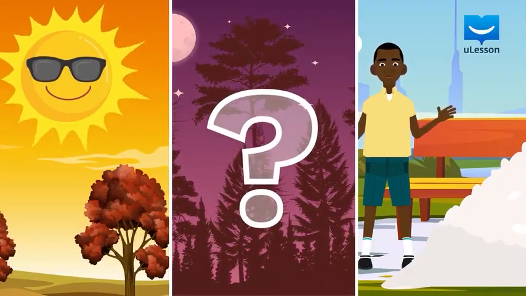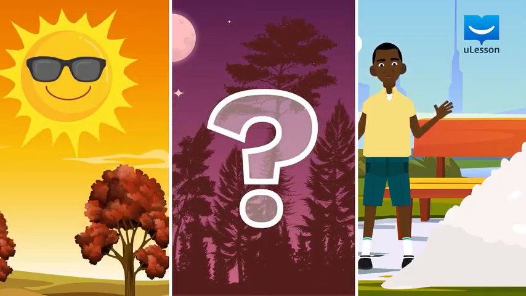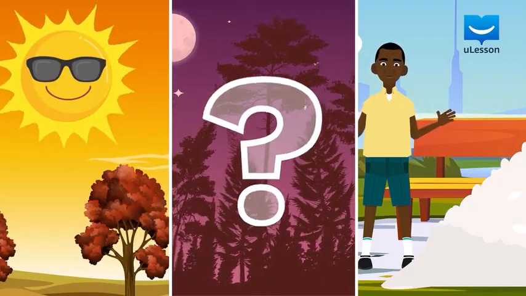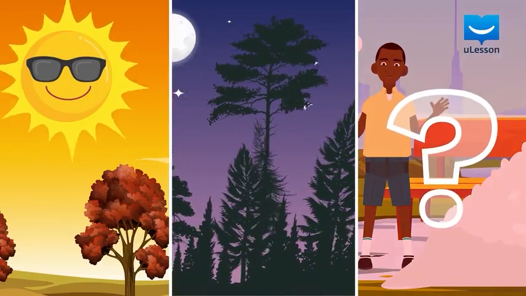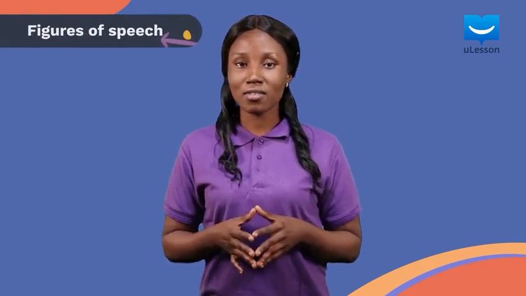Although trees have some features of living things, how can they dance without legs or hands? And how can a single child devour a mountain of rice? We will get to see them in a better light as this lesson progresses. These expressions contain figures of speech.